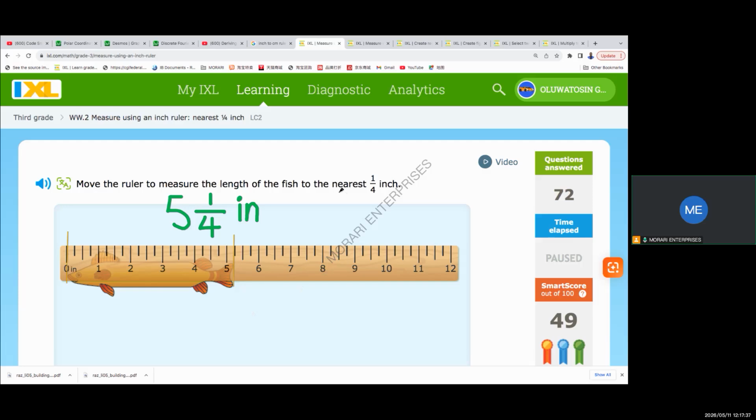So the question here is, move the ruler to measure the length of the fish to the nearest quarter inch. So the smallest distance we can have is a quarter inch. If anything is in between the quarter inches, we can't measure it using this ruler. We have to pick up a ruler that can give us finer precision. All right, so that is it for this. Let's move on to the next.